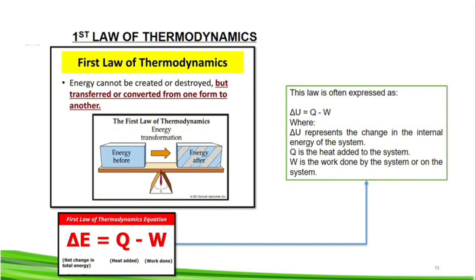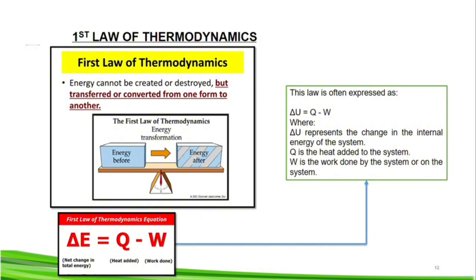In simpler terms, the first law of thermodynamics tells us that the energy within a system can be transferred as heat or used to do work, but the total energy remains constant. This principle is fundamental in understanding the behavior of various physical and chemical processes, including those in engines, refrigerators, and chemical reactions. The first law of thermodynamics is also known as the law of conservation of energy.